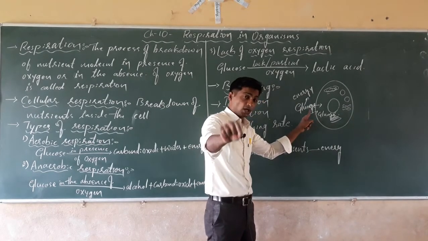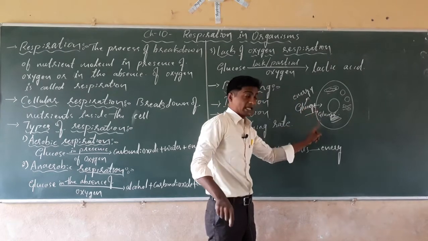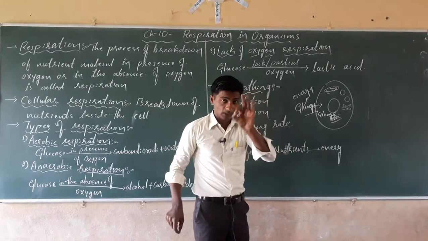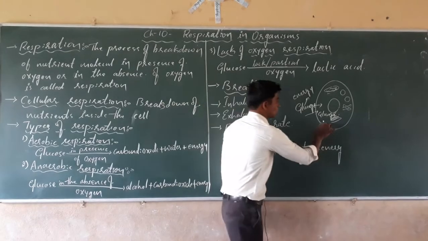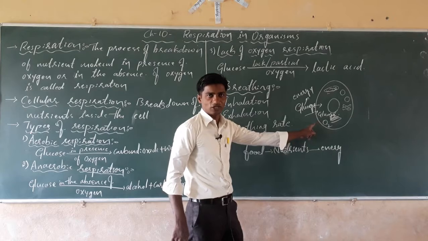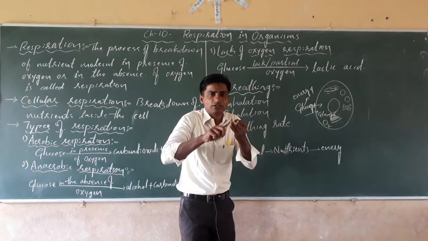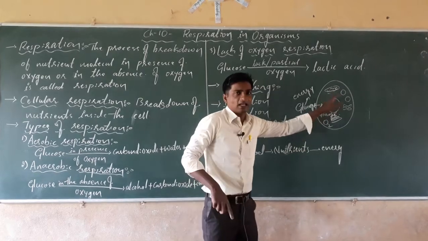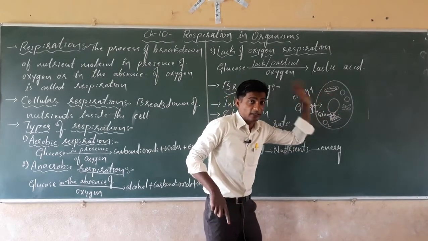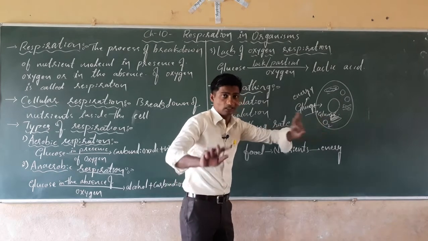With the help of blood circulation, the oxygen and nutrient molecules move to the cell and enter into it. If it stays there only, then there is no use.